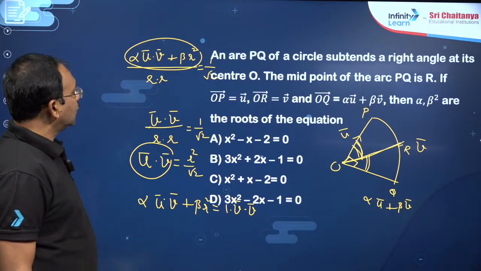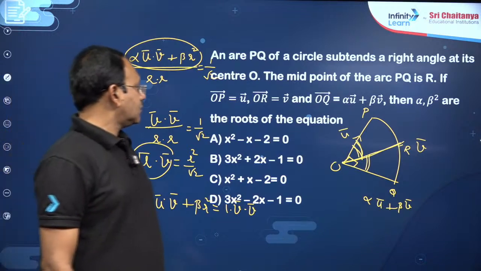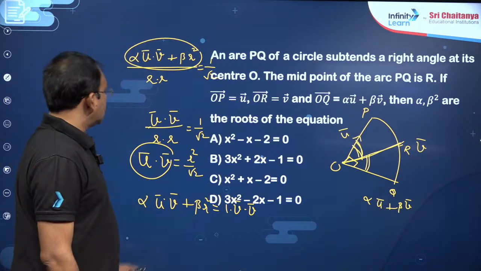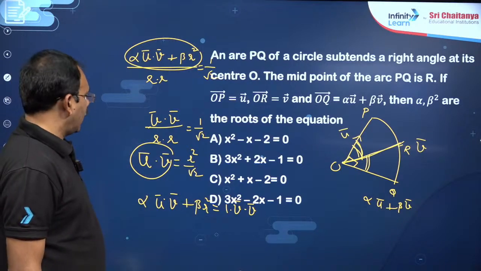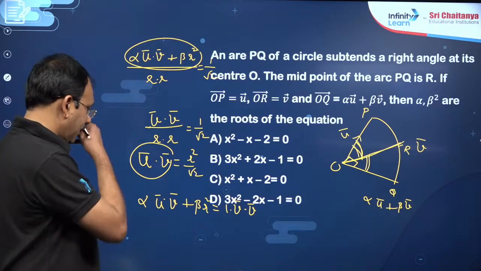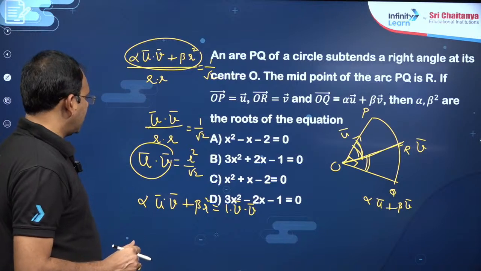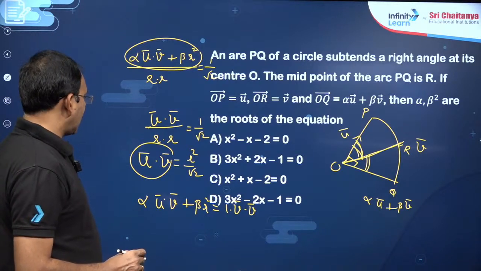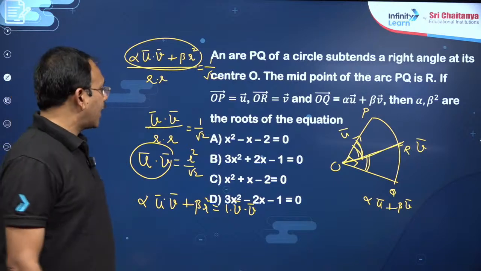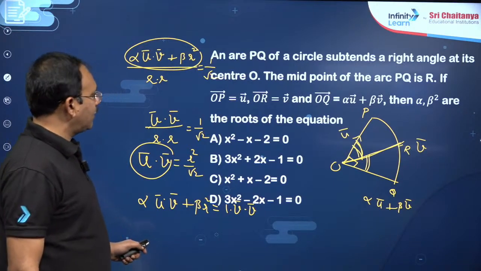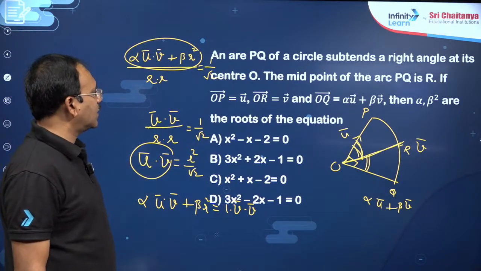Here from this you can say, and the angle between these two, any other information is given, that is the only point. From this you have to find alpha and beta. So beta into r square, this is u dot v, it is given in terms of this. Accordingly, you can observe alpha and beta here, and you have to find the quadratic equation followed by this.